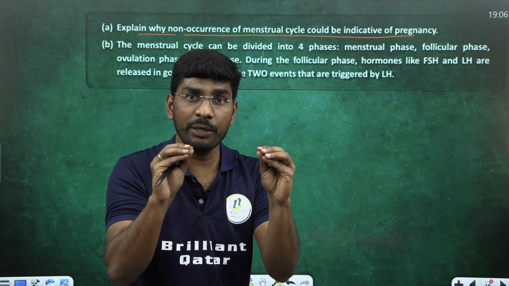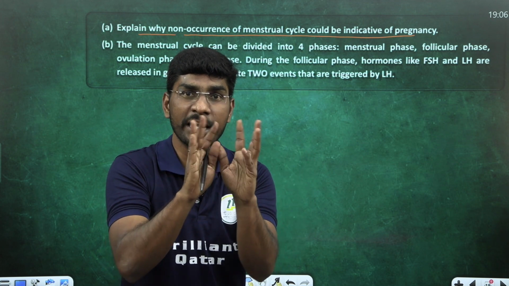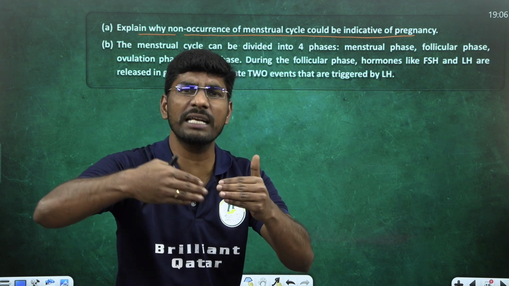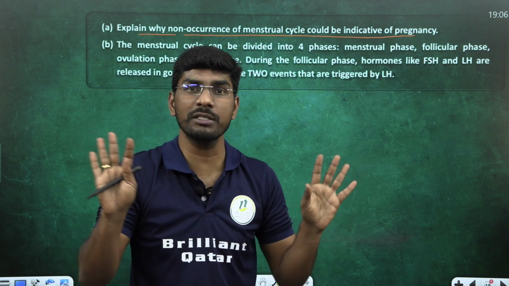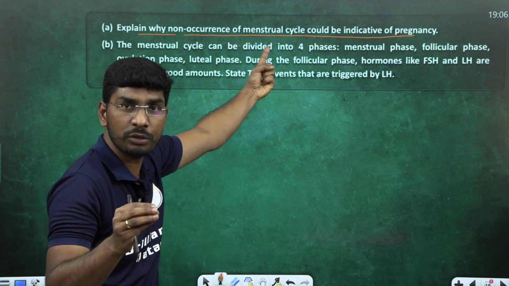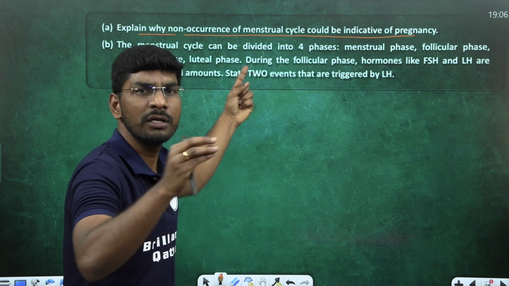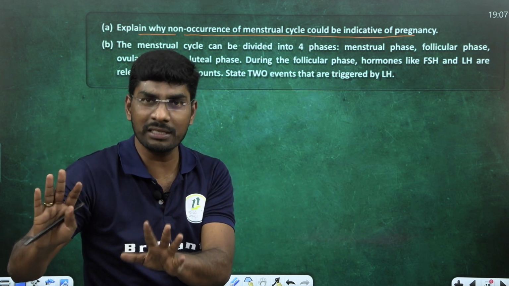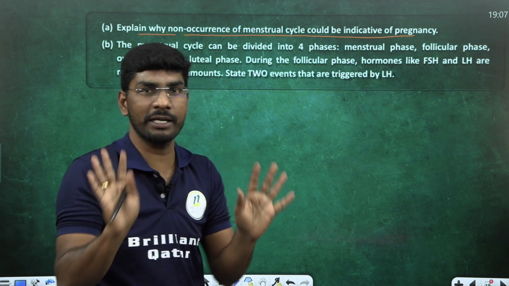Once the secondary oocyte or ootid is fertilized with the sperm and the zygote forms, progesterone level increases in the blood and makes the endometrium thicker and thicker, so the second menstrual cycle does not happen. So non-occurrence of menstrual cycle indicates she must be pregnant. Some other diseases or hormonal imbalance can also cause non-occurrence of menstrual cycle, but a missed period is the first indication of pregnancy.